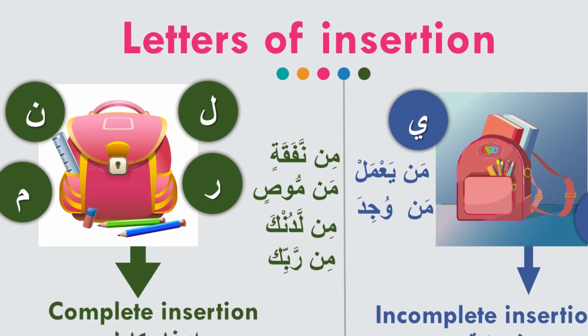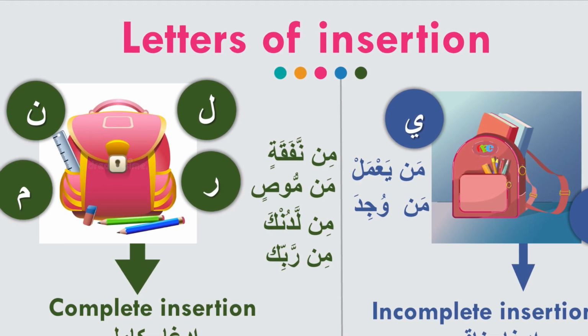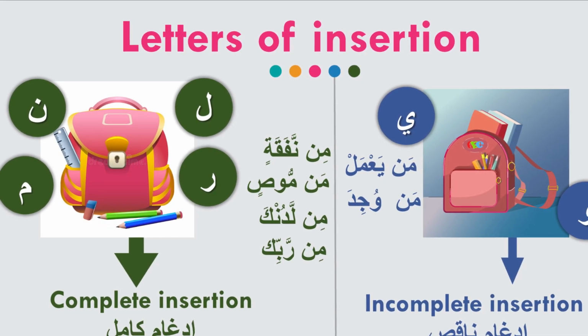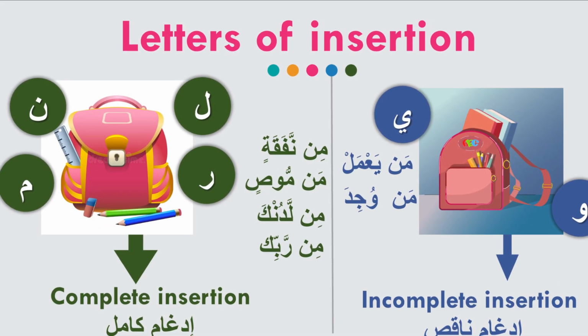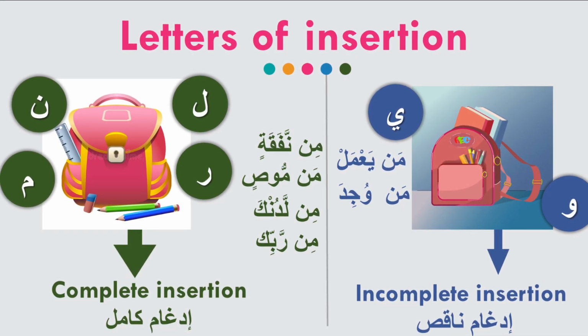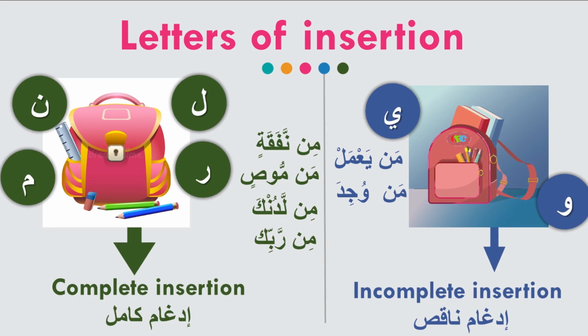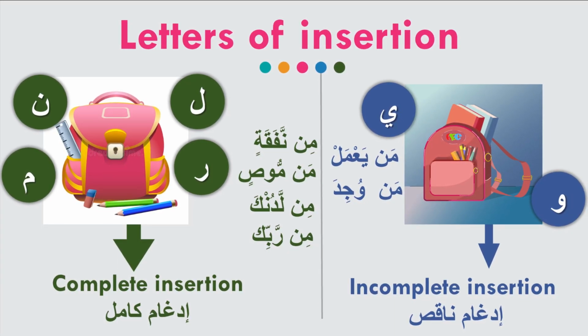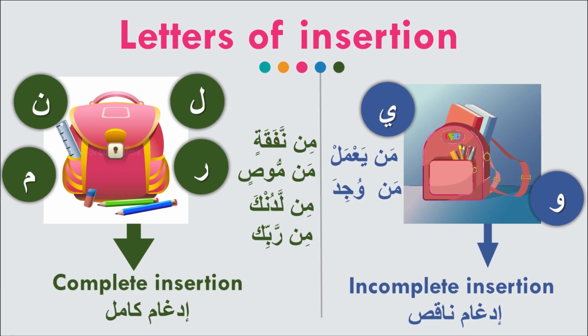So the book is completely inserted inside the bag, so we cannot even see it. While in the other example, incomplete insertion, idghamun naqis, some of the book appears to us, so we can see a few parts of the book, and the bag is completely visible. Exactly the same example. No books are appearing, so this is complete insertion, idghamun kamil.